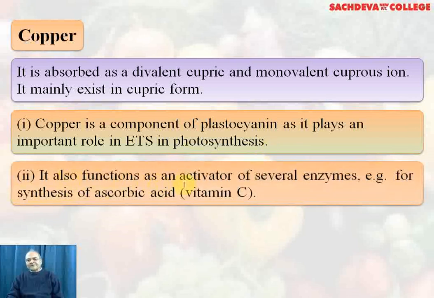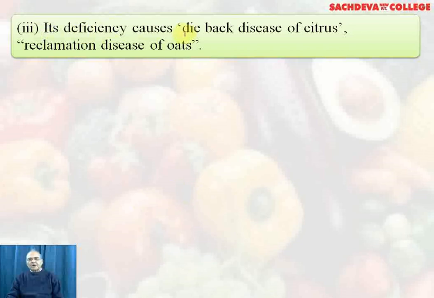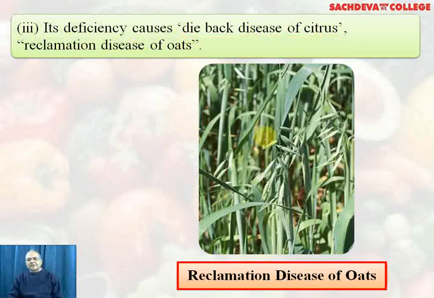It also functions as an activator of several enzymes, say for synthesis of ascorbic acid, that is vitamin C. Its deficiency causes dieback disease of citrus and reclamation disease of oats. This is the reclamation disease of the oats.